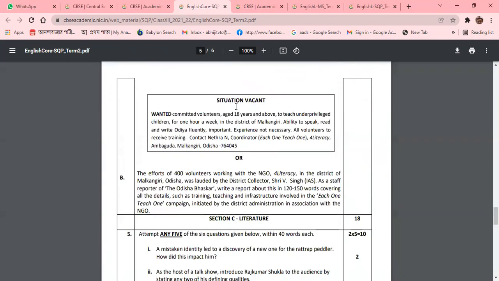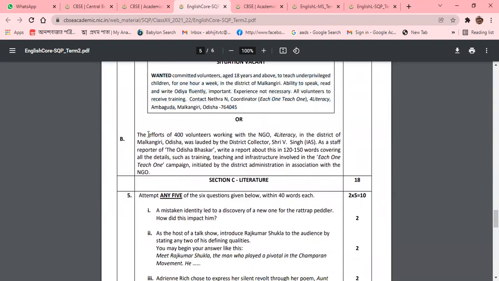So this is the situation pattern: you can see that this is the advertisement, and on the basis of the advertisement, you need to write your application. Now B: the effort of 400 volunteers working with the NGO for literacy in the district of Malgiri, Odisha, was lauded by the district collector, Sri V. Singh IS.